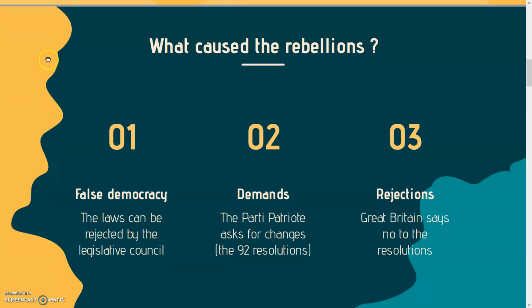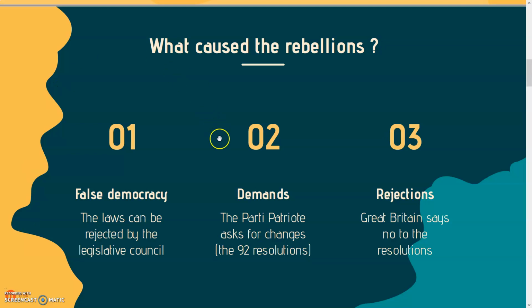What caused the rebellion? So we talked about the false democracy. One of the reasons why the rebellions happened is because of false democracy. The laws can be rejected by the Legislative Council. If you remember well, the Legislative Council has more power than the Assembly Chamber. In that sense, the Legislative Council can decide whether or not a law passes.